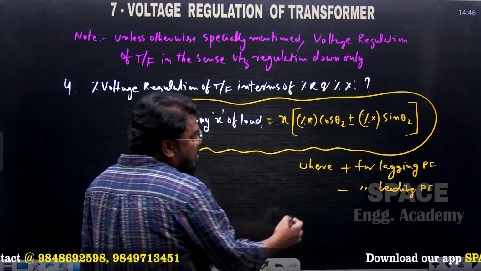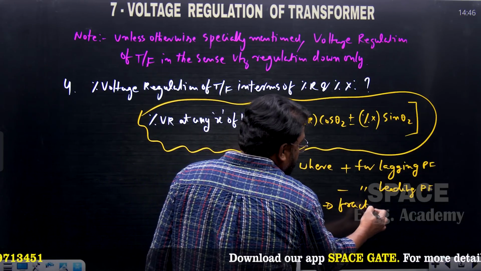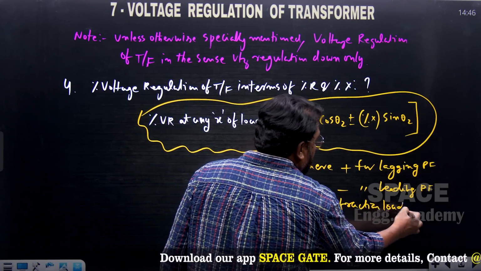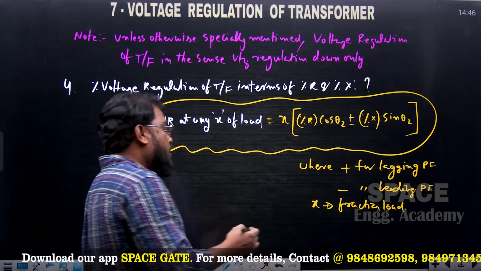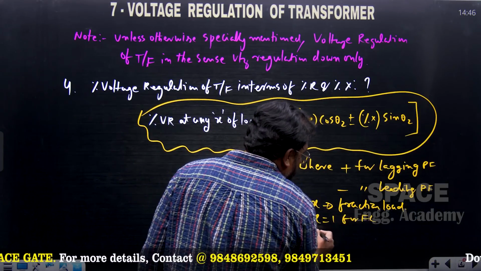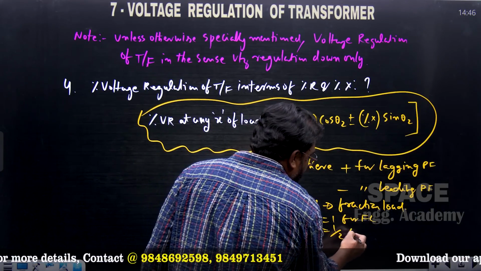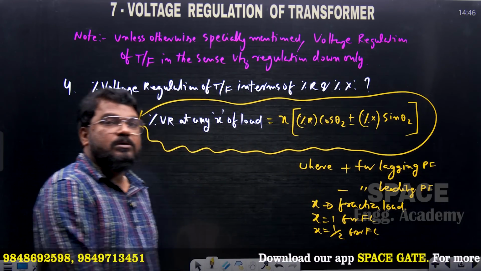And what is the meaning of x here? x is nothing but the fraction of the load. x is equal to 1 for the full load condition, and x is equal to 1/2 for half of the full load condition. This type of the question.